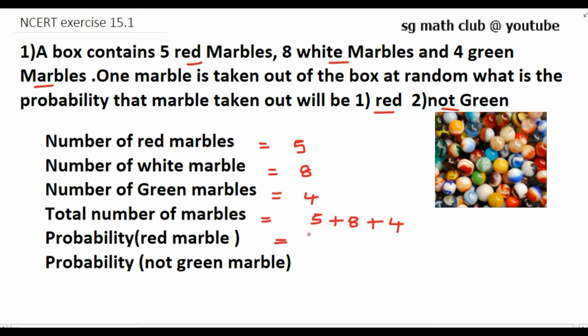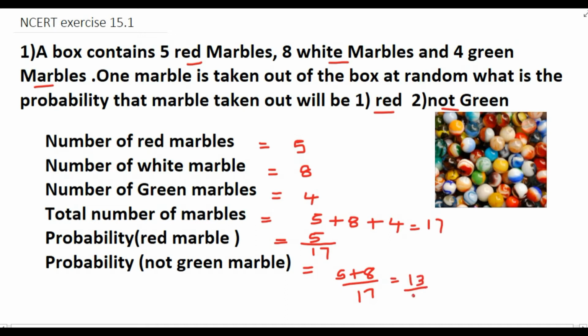So the probability of getting a red marble is 5 by 17. The probability of not a green marble means getting a red marble or a white marble, so it is 5 plus 8 divided by 17, which is equal to 13 by 17.